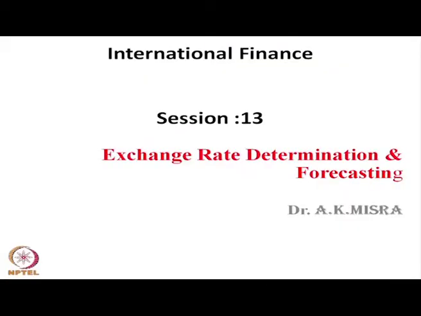Hello, let us discuss in section 13 the exchange rate determination and forecasting. In this section, we will be discussing various theories of exchange rate and how the theories, along with different parameters, determine the exchange rate and how we can use these parameters in forecasting exchange rate.